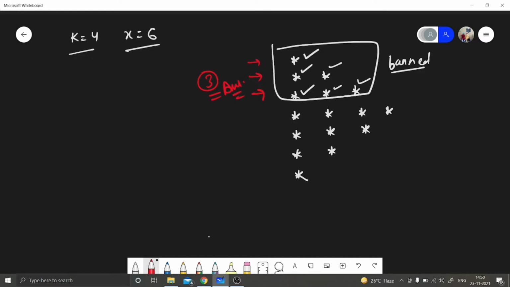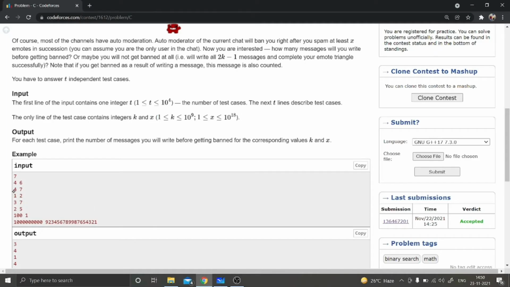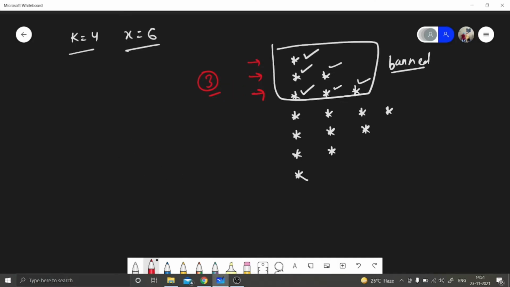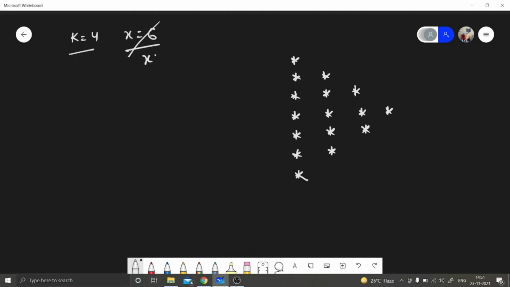Okay, so let's take another example. k equal to 4 and x equal to 7. For k equal to 4 the arrangement will be the same. Now for x equal to 7 we are given that after writing 7 emotes we will get banned. So let's write this emote, this also. Up to that part we have written 6 emotes. Now let's write this emote also. After writing this emote the total number of emotes we have written is 7. So we will get banned from the server.